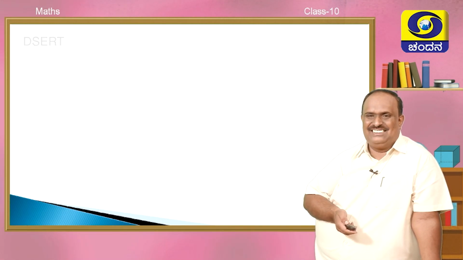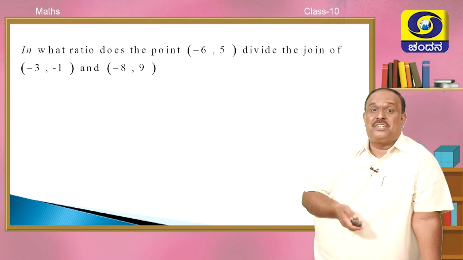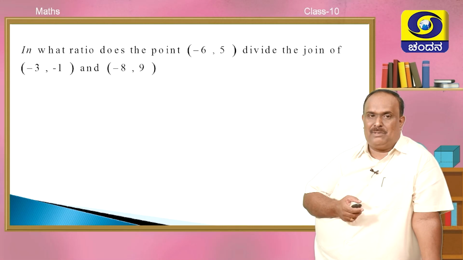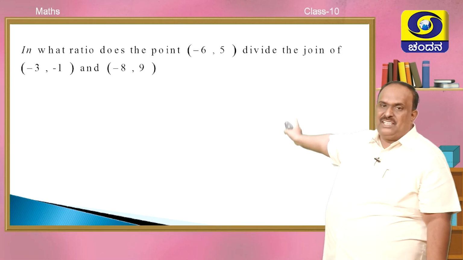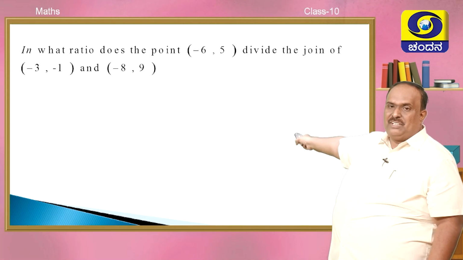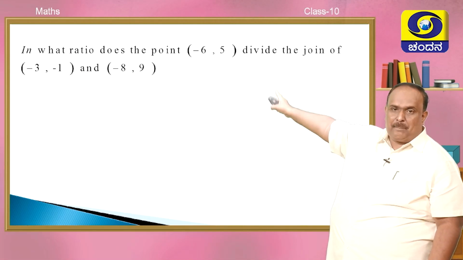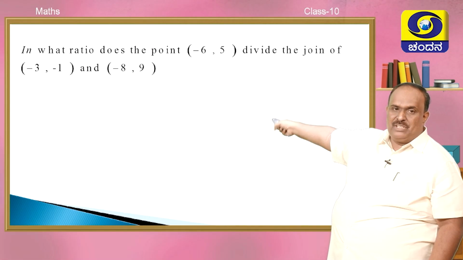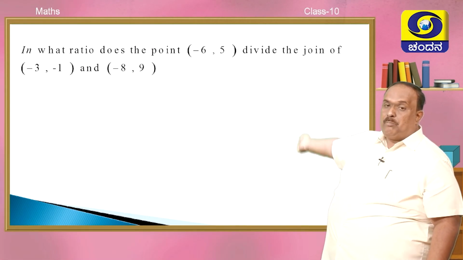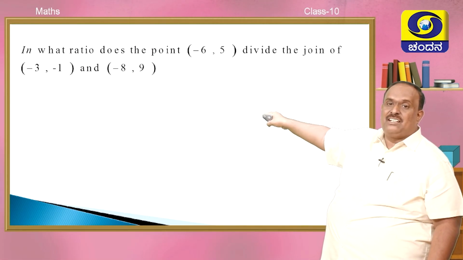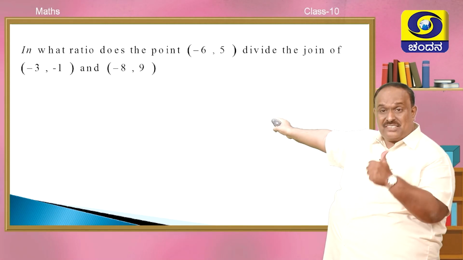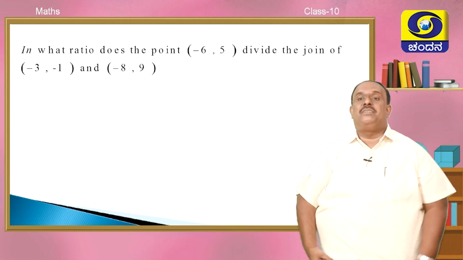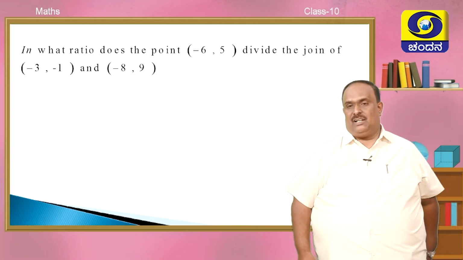Next question: in what ratio does the point (-6, 5) divide the join of (-3, -1) and (-8, 9)? Observe the problem carefully. Extremes are given: which are the extremes? (-3, -1) and (-8, 9). The point of division is given: which is that point? (-6, 5). What is required? The ratio of division, M and N, is required.